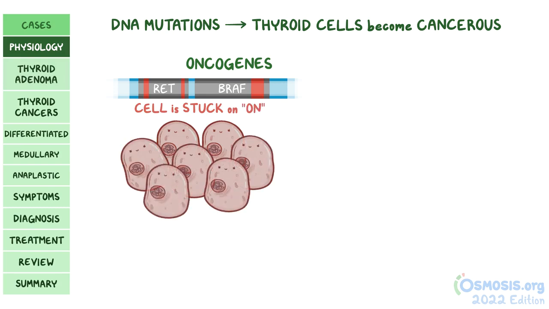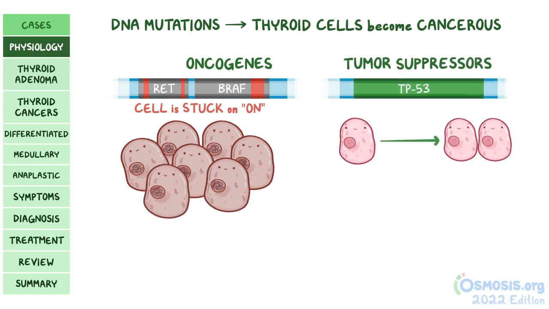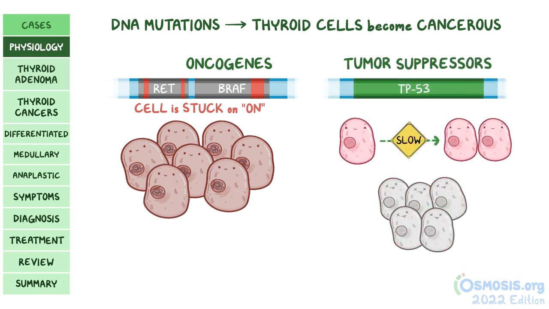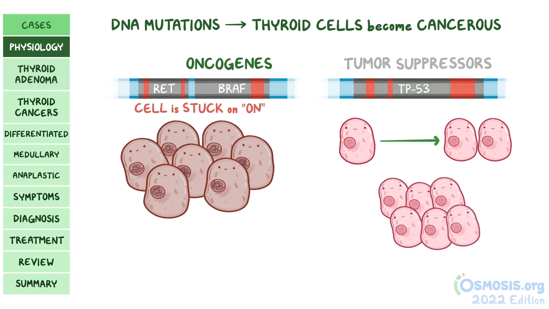There are other genes, called tumor suppressors, like TP53, that normally slow down cell division or make cells die if they divide uncontrollably. DNA mutations might also turn off tumor suppressor genes, which allows thyroid cells that try to divide uncontrollably to go unchecked.